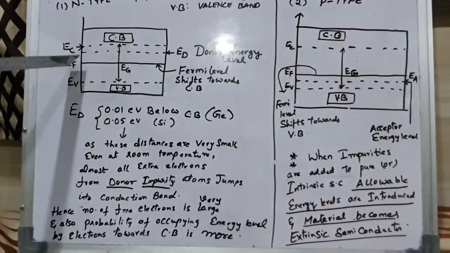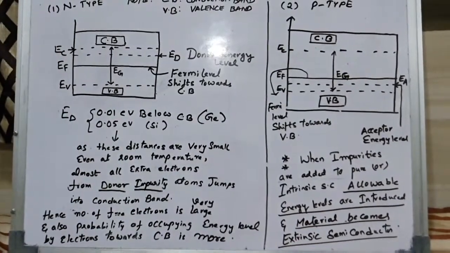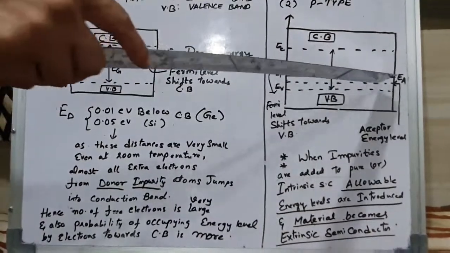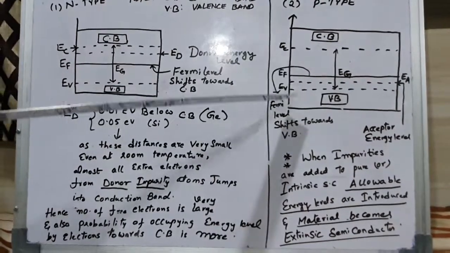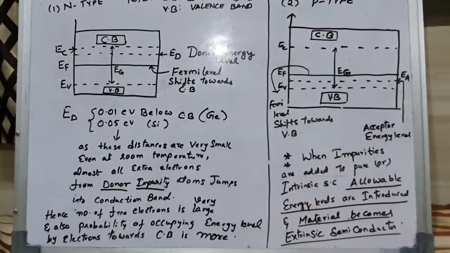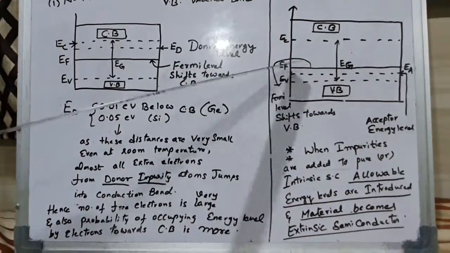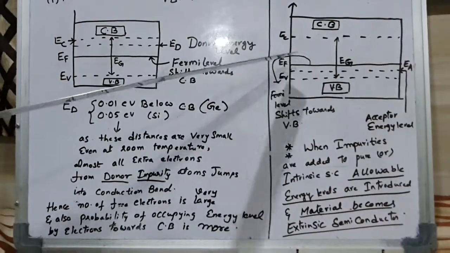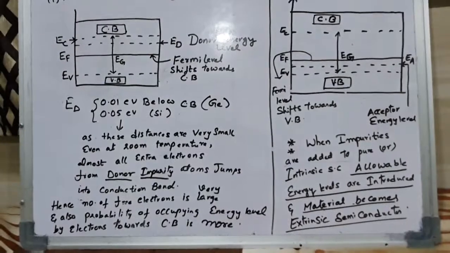Here the probability of occupying holes in the valence band is more, so the Fermi level is shifted towards the valence band. This is the acceptor energy level indicator, just above the valence energy level.